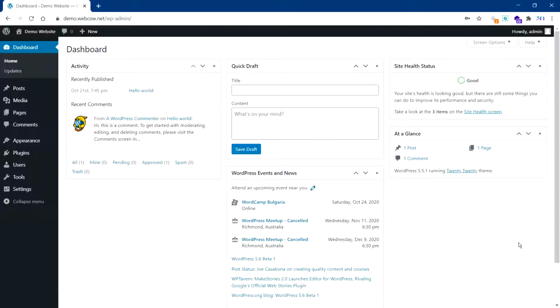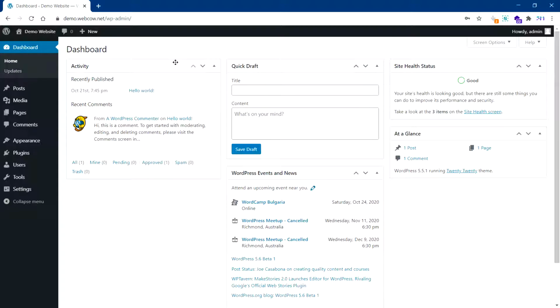So what are the major components of the backend? The backend consists of a few major parts. The dashboard is the screen that you see when you first log in to your backend, and this has just some basic information, maybe an overview of your posts, pages, your site health. Not very important, not very useful at this stage, but maybe you can use some apps or plugins that will be more beneficial. For example, if you have WooCommerce, you can see the orders and products and things like that, or analytics. Anyway, so this is the dashboard.